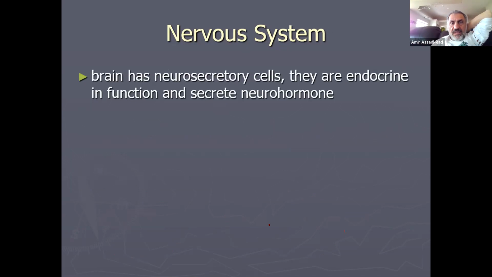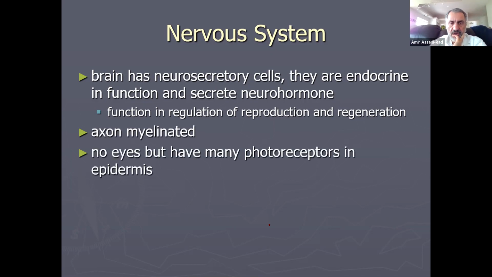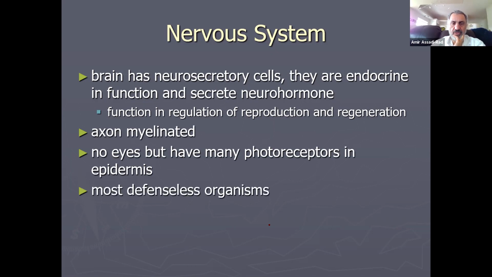Nervous system is like a ladder. The brain has neurosecretory cells that are endocrine in function and secrete neurohormone, and the function is regulation of reproduction and regeneration. Axons are myelinated in these animals. No eyes, but many photoreceptors in the epidermis. Most defenseless organisms on planet Earth.